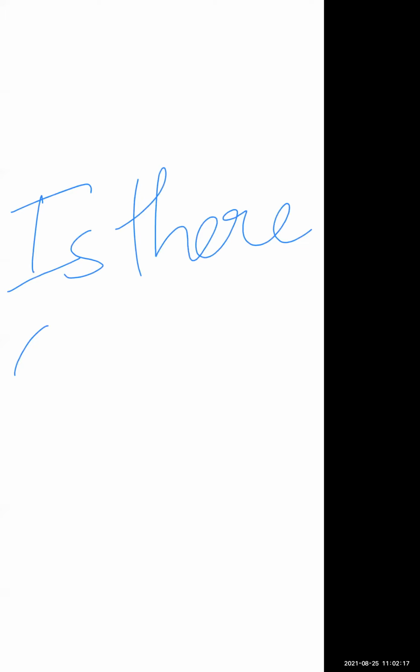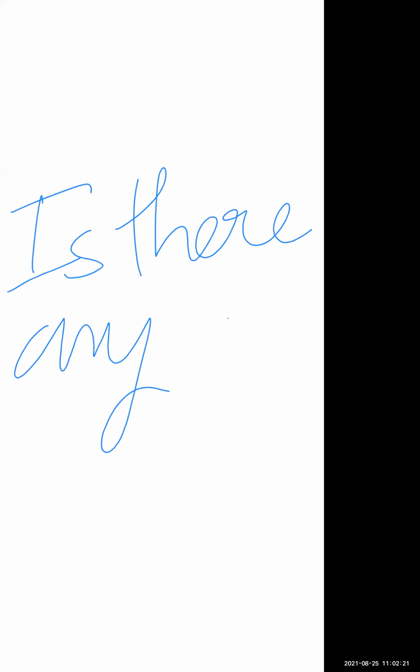Now I want to replace this sentence with a negative interrogative. So first, what do I have to write? I will write: Is there any? This is the example that you have to use.